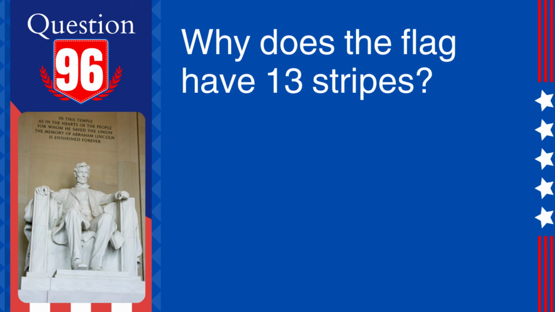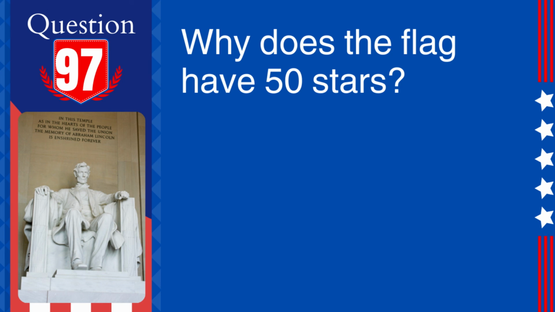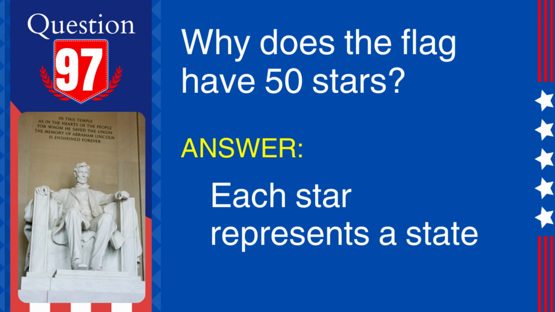96. Question: Why does the flag have 13 stripes? Answer: They represent the original 13 colonies. Explanation: The 13 stripes on the U.S. flag symbolize the original 13 colonies that declared independence from Great Britain. 97. Question: Why does the flag have 50 stars? Answer: Each star represents a state. Explanation: There are 50 stars on the flag, representing the 50 states in the Union.